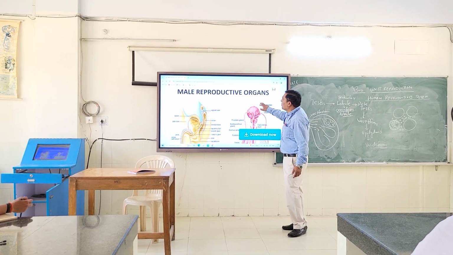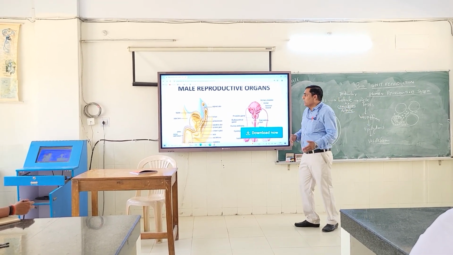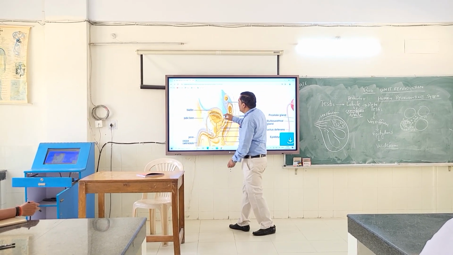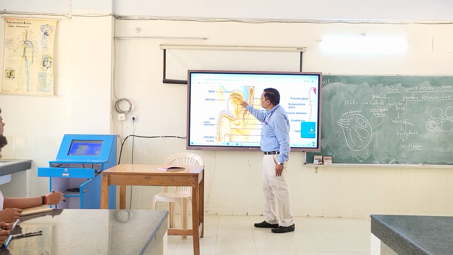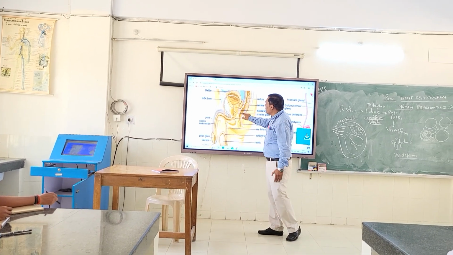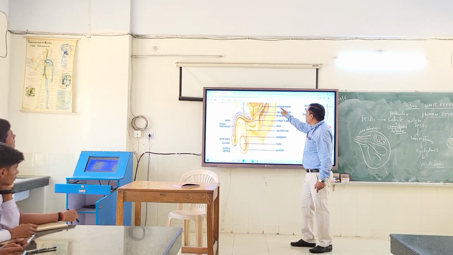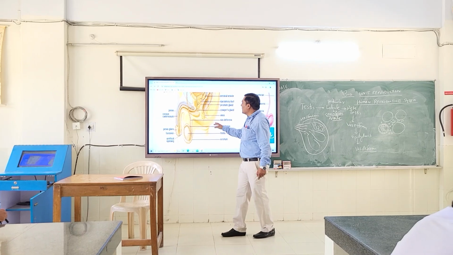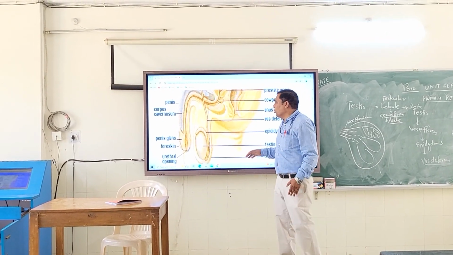This is the diagram of the male reproductive system as you see here. In NCERT also we discussed it yesterday. Now this is a more specific diagram. This is the urinary bladder, which is not part of the system. Now the parts of the system, and make a note of them: seminal vesicle, ejaculatory duct, then prostate gland, Cowper's gland, then your vas deferens. Let me zoom it up.